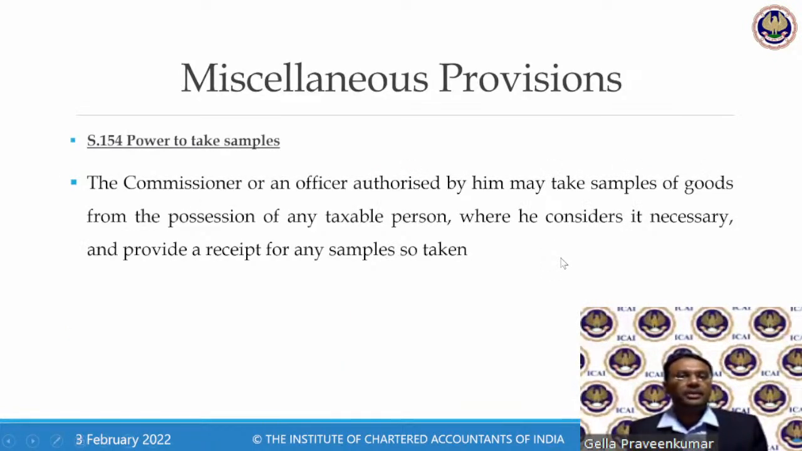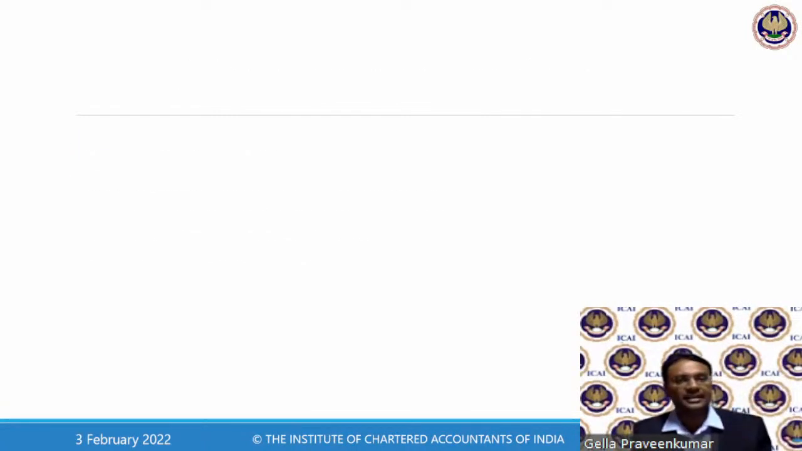Next. Power to take samples, like as we have discussed under Section 120, let me recollect. There was a section 67. Under section 67, there was an officer who has been engaged to go and purchase goods from the market to test whether the supplier is giving a bill. Similarly, the officer has a power to take samples for the purpose of doing some audit mechanism under GST law.